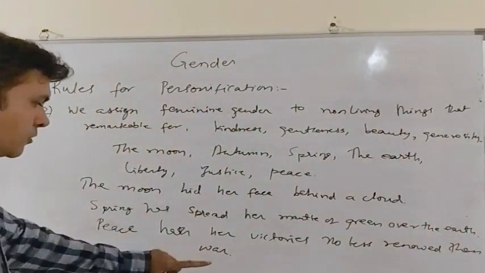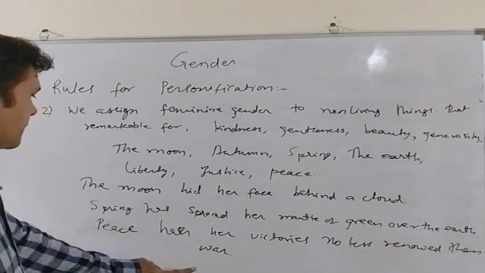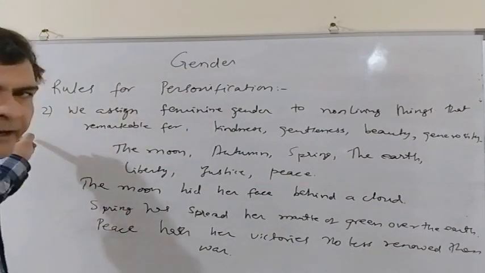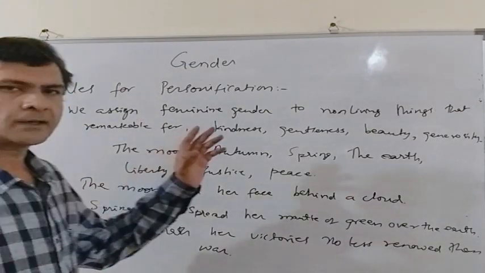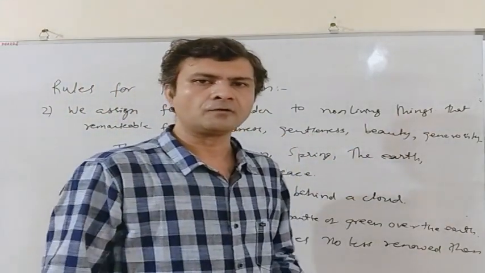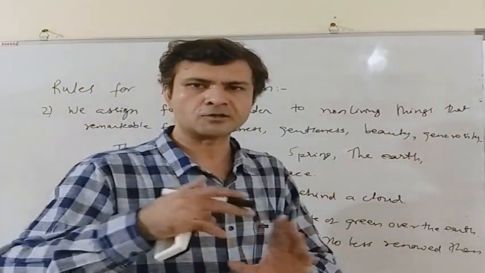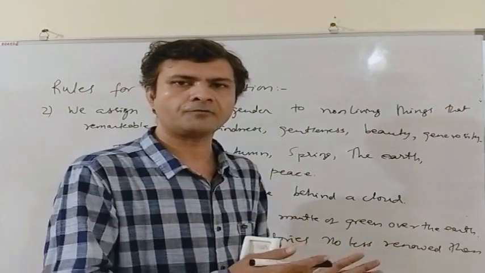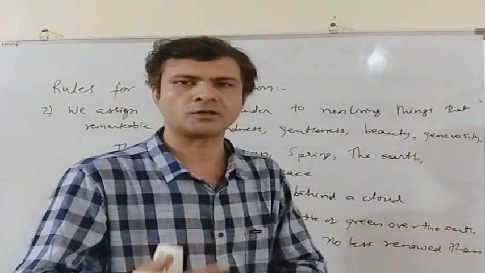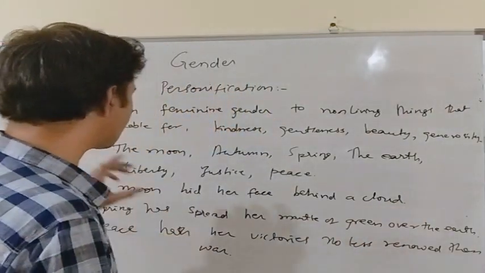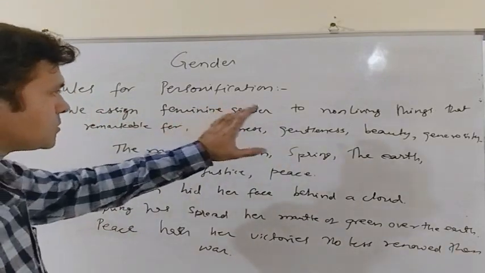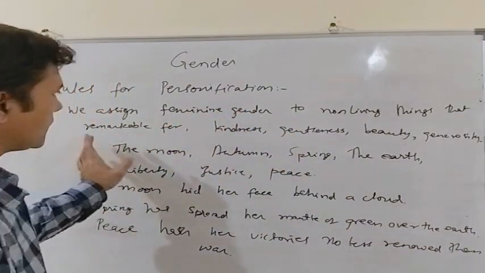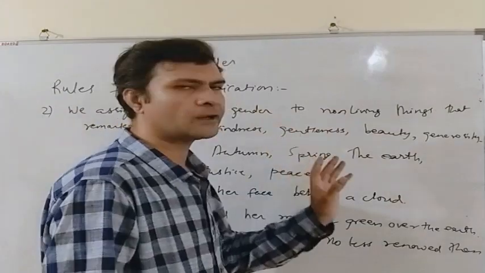Now, if we have to personify war also, then we will personify war as a masculine gender. So, these were the two rules for personification. We assign a masculine gender to such non-living things which are remarkable for violence or harshness or hostility or strength. And we assign a feminine gender to such non-living things that are remarkable for kindness, beauty, gentleness or generosity.